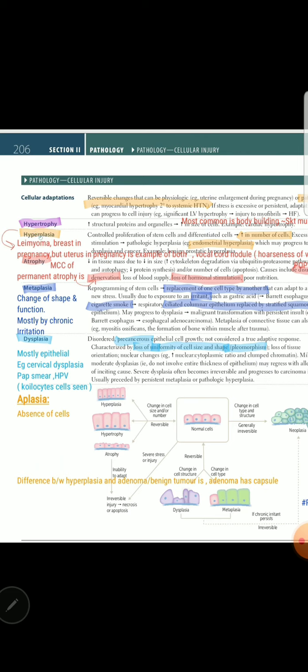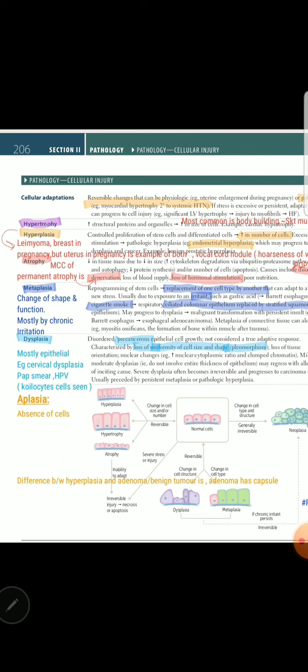So this can be fit into this example because it is asked in its examples. Other is breast hyperplasia in case of pregnancy, that is a physiological hyperplasia. But the other question, uterine hyperplasia in pregnancy, that has both factors of hypertrophy as well as hyperplasia.